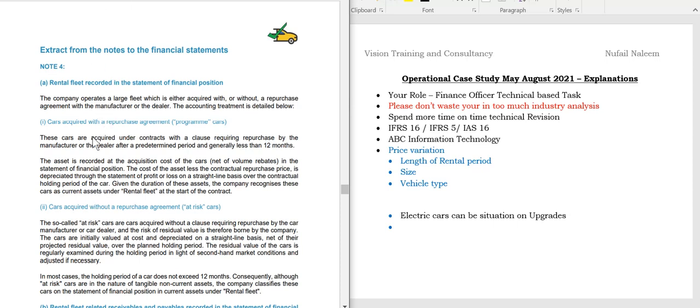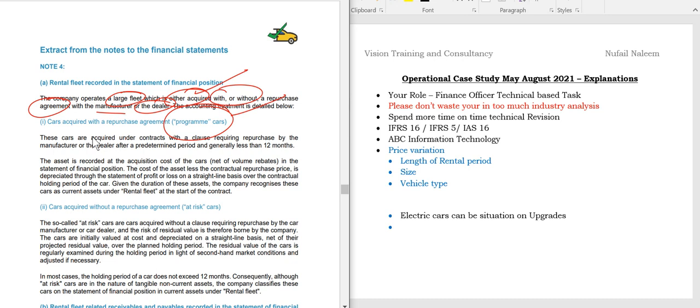So here they are saying the rental fleet is recorded in the statement of financial position. The company operates large fleets which are acquired either with or without a repurchase agreement with the manufacturer or the dealer. Accounting treatments are below. So program cars, as we observe here, are on a sale or return basis. It's less than 1 year.